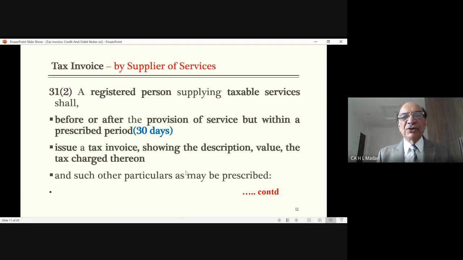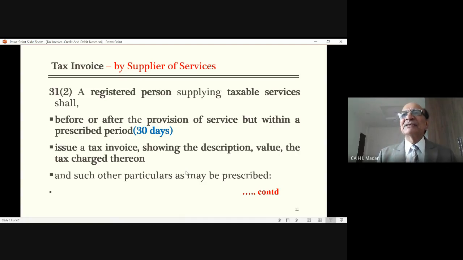If he does not issue within 30 days, then he becomes liable to pay the tax even without an invoice. Even without issuing the invoice, he will become liable to pay tax on that. Then you will say, sir, how is it possible, how will the government come to know that you have not issued the invoice?